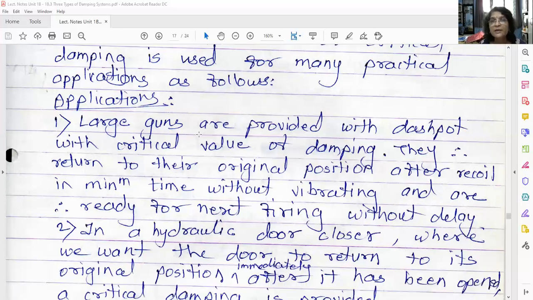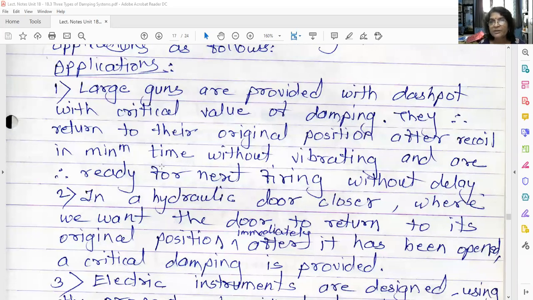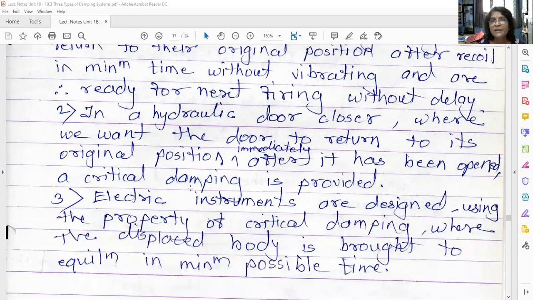So here we are using a critical damping system, so that the damping provided to these large guns is of critical value, that is zeta is equal to 1, so that the gun is ready for the next firing immediately after the earlier firing. Okay, this was the first application. Now the second application is in a hydraulic door closer, where we want the door to return to its original position immediately after it has been opened.